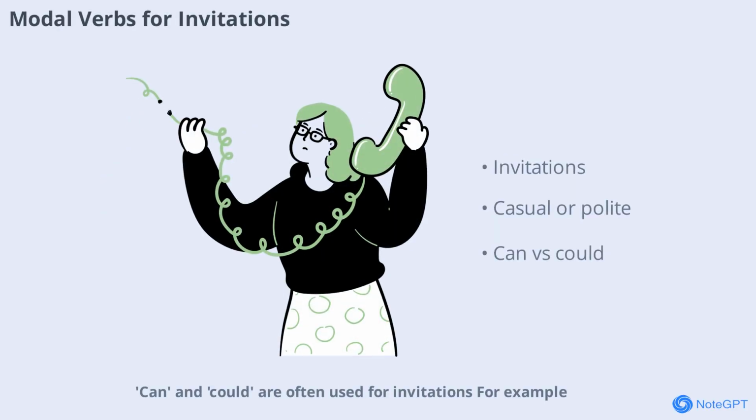Can and could are often used for invitations. For example, can you come to my party? Is casual, while could you join us for dinner? Is more polite. Choose the right modal verb based on how formal you want to be.